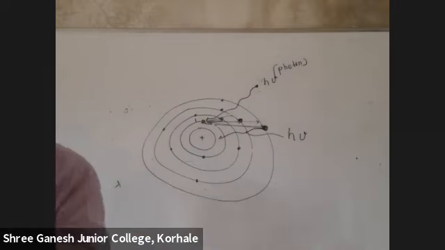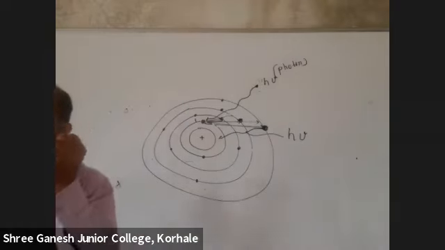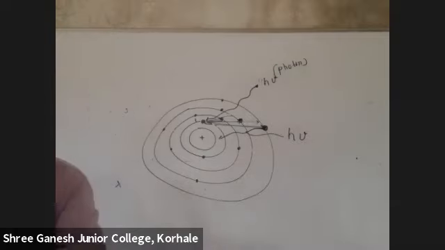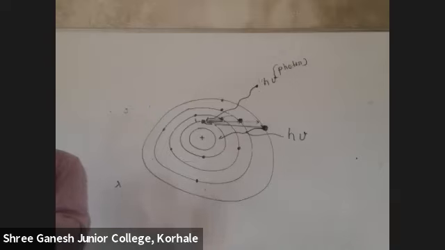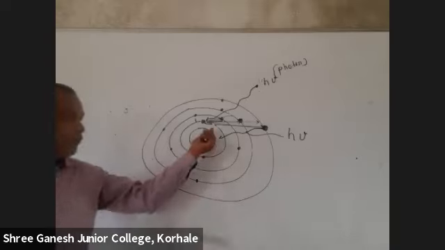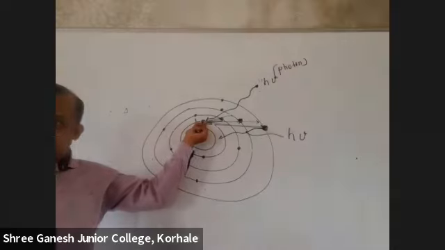And the third postulate: when the electron absorbs energy, it will jump from a lower shell to a higher shell, and when it emits energy, it comes from a higher shell to a lower shell. That means what can I say like this? Whenever it jumps from here, now here it is quite stable, correct?